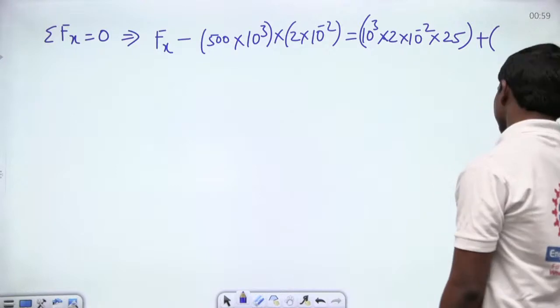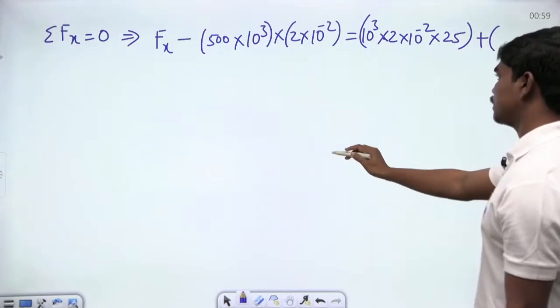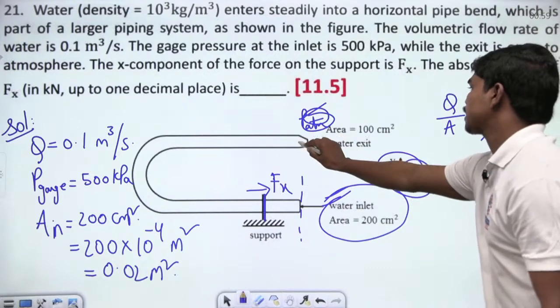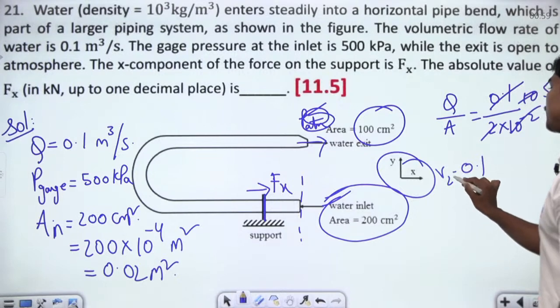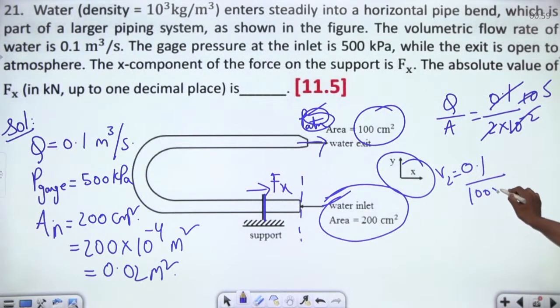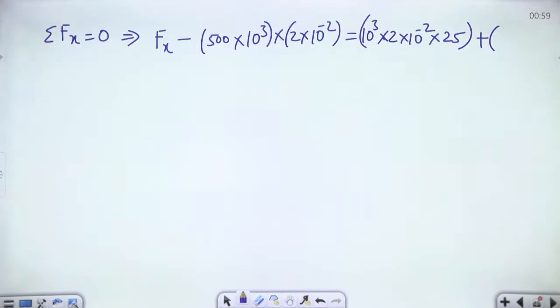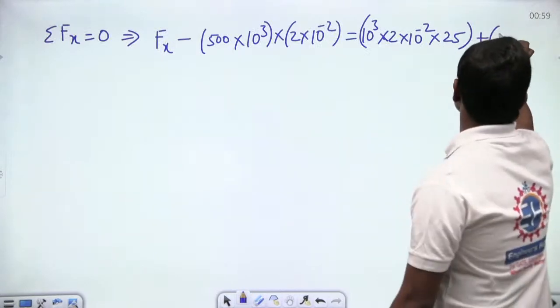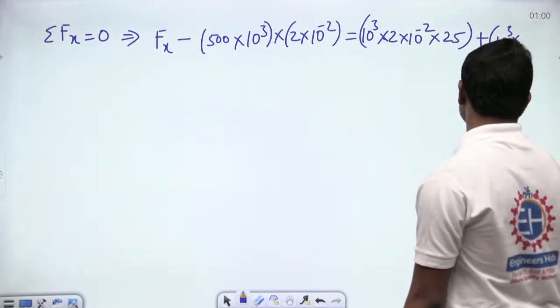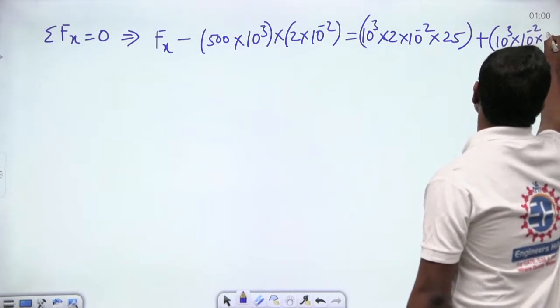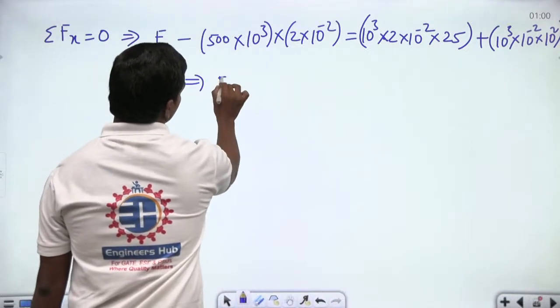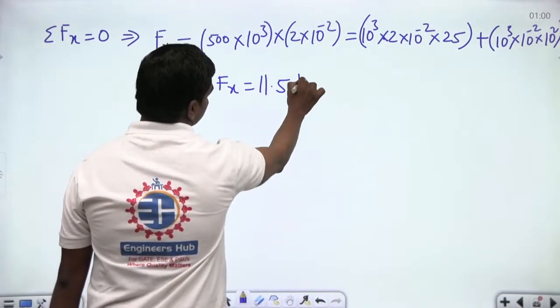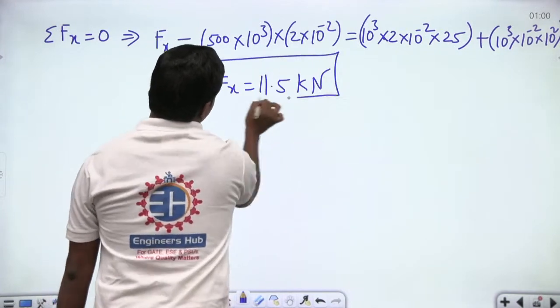Plus then the velocity at the exit. Here it's coming in the positive direction. Of course, the area is 100 centimeters square. So velocity V2 is equal to 0.1 divided by 100 centimeters square. 100 centimeters square is nothing but 100 into 10 power minus 4. So this gets cancelled and V2 is equal to 10. So we have 10 cube into area, which is 10 power minus 2, into V square, which is 10 square. So this is what you have finally. And if you perform this calculation, you will get Fx is equal to 11.5 kilonewtons. It's just about weighing all the forces.